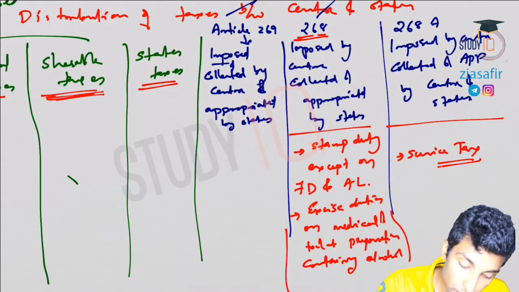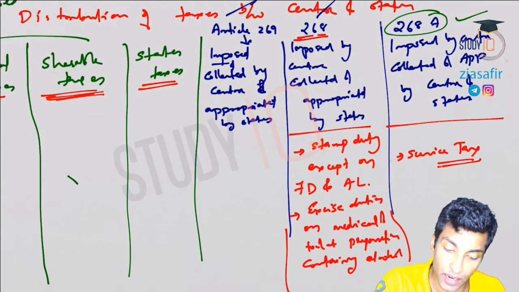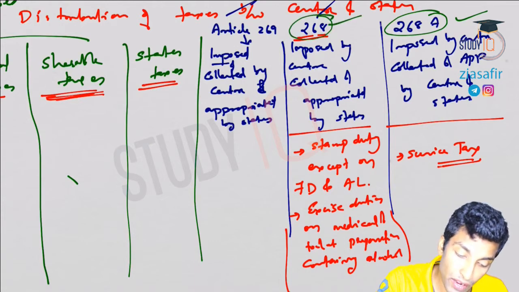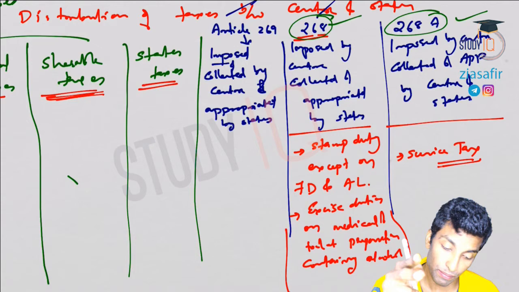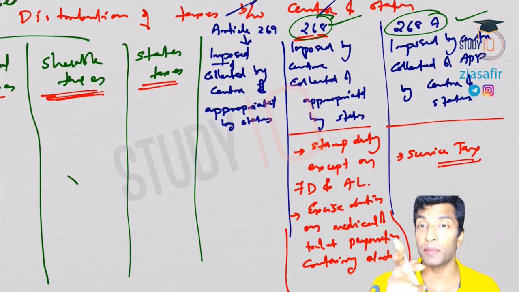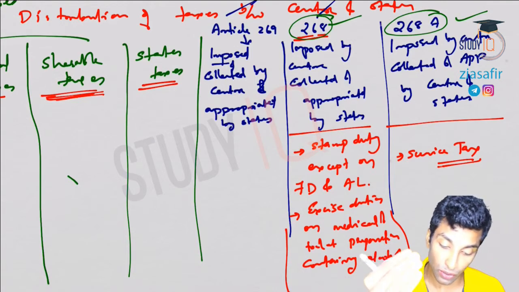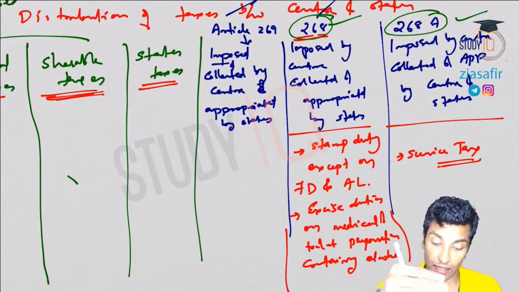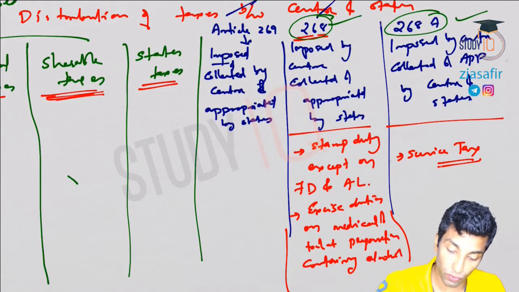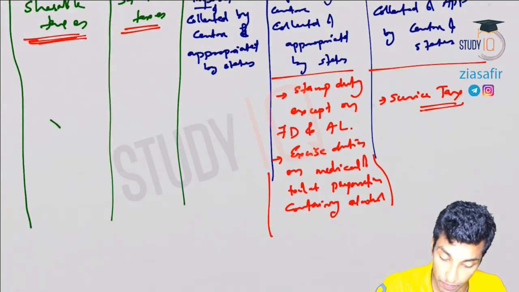So I hope you understood this section. In 268A we have done only service tax. In 268 we have done two types of taxes, that is stamp duty, except financial documents and agricultural land, then excise duties on medical and toilet items containing alcohol. These two will come here. So only two here. Okay, so two here.